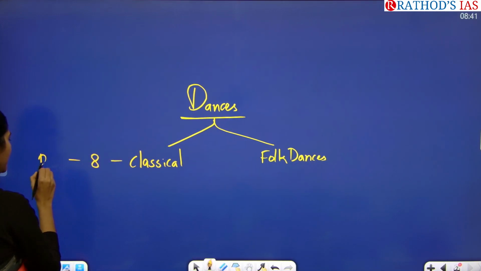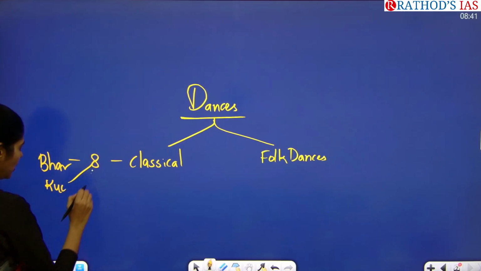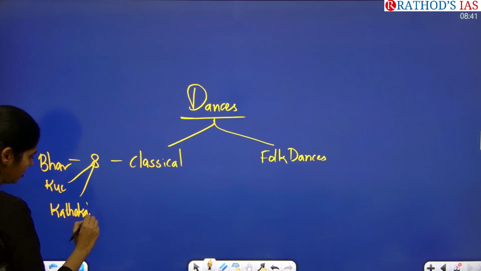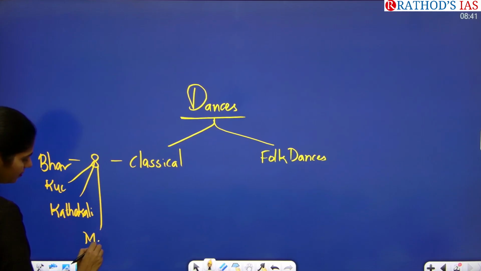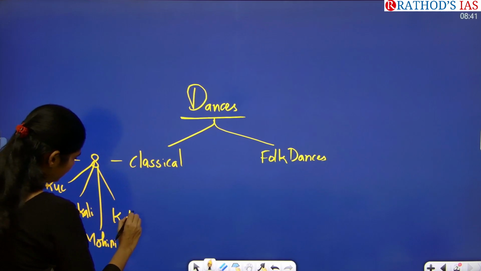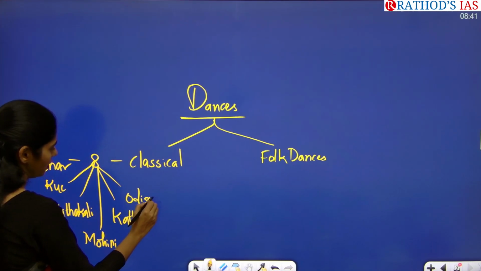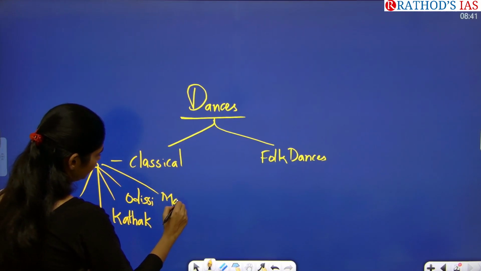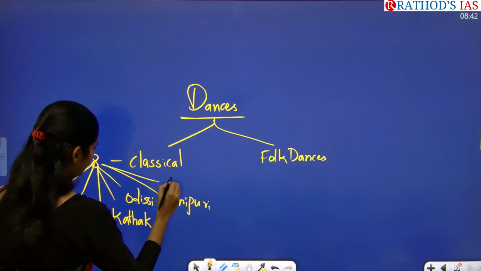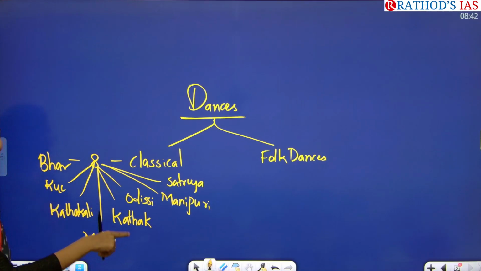For example, Bharatanatyam, Kuchipudi, Kathakali, Mohiniyattam, Kathak, Odissi, Manipuri, Satriya. So these are the 8 classical dances.